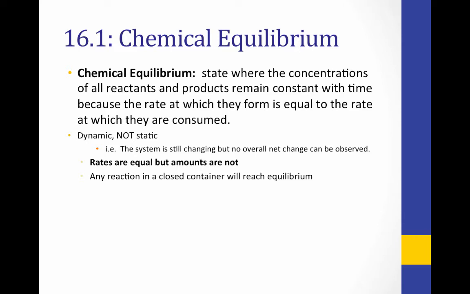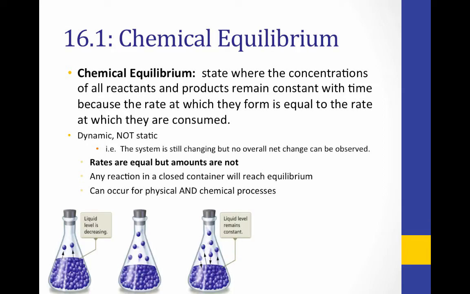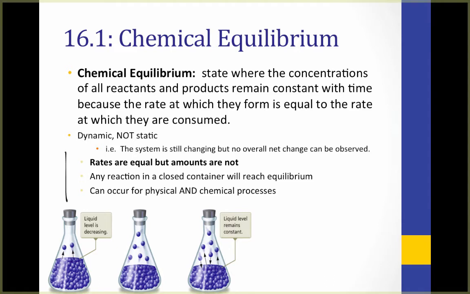Any reaction in a closed container will eventually establish equilibrium. And equilibrium can occur for both physical and chemical processes. Take this example of a physical equilibrium system that we've seen before. The first picture shows a liquid placed in a closed flask.